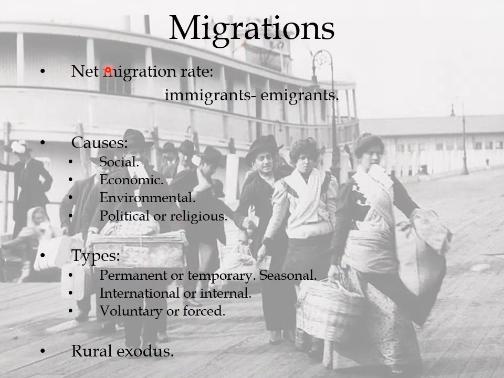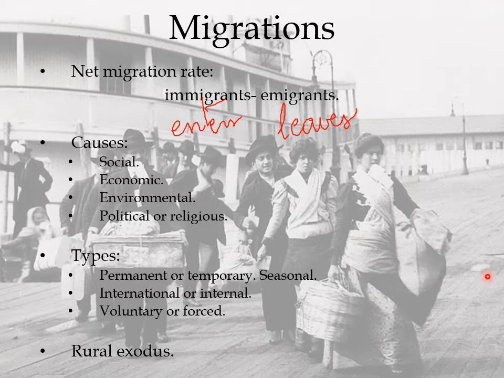So for migrations, we can see here the net migration rate: the immigrants less the emigrants, so the people that enter a country minus the people that leave a country. If it's positive, it means that more people enter than leave, and if it's negative, it means that more people leave than enter.